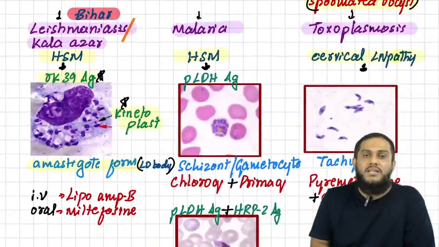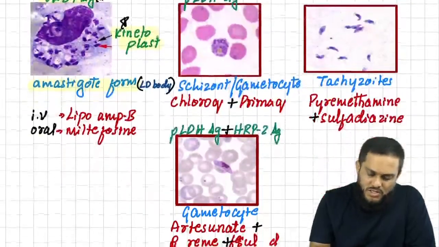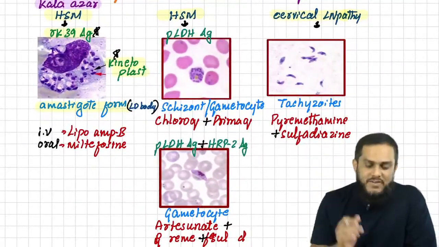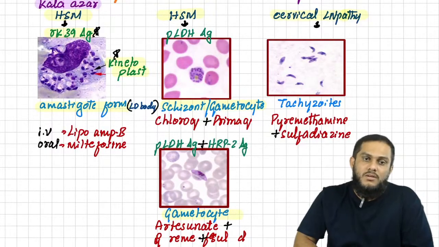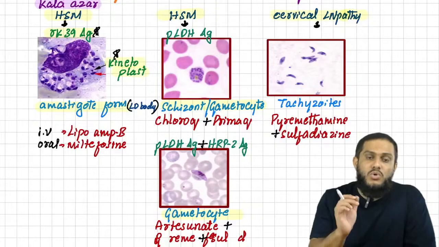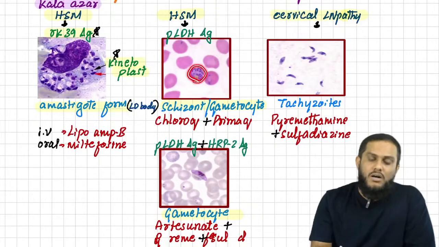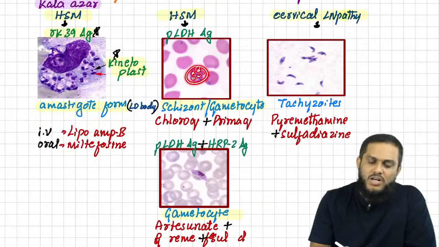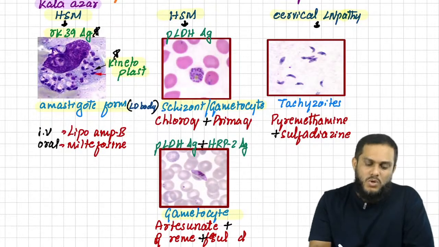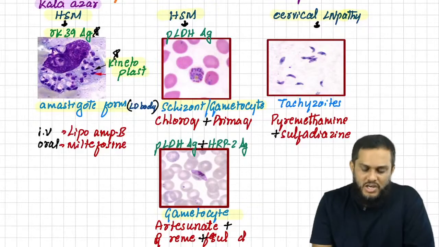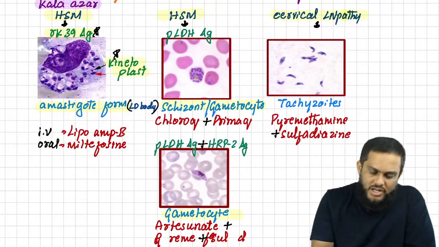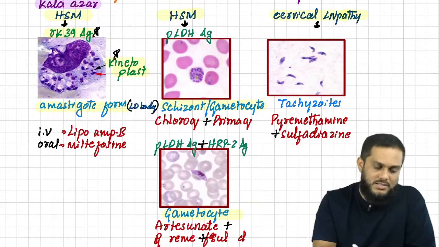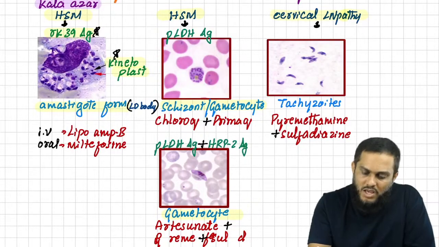If you talk about malaria, Plasmodium, we have to see Vivax and Falciparum. Vivax we identify by seeing schizont or gametocyte, and Falciparum is also identified by seeing the gametocyte. In Vivax, schizont and gametocyte look the same: a round blue structure with blue dots. If you see this round-shaped schizont or gametocyte, it is Vivax.